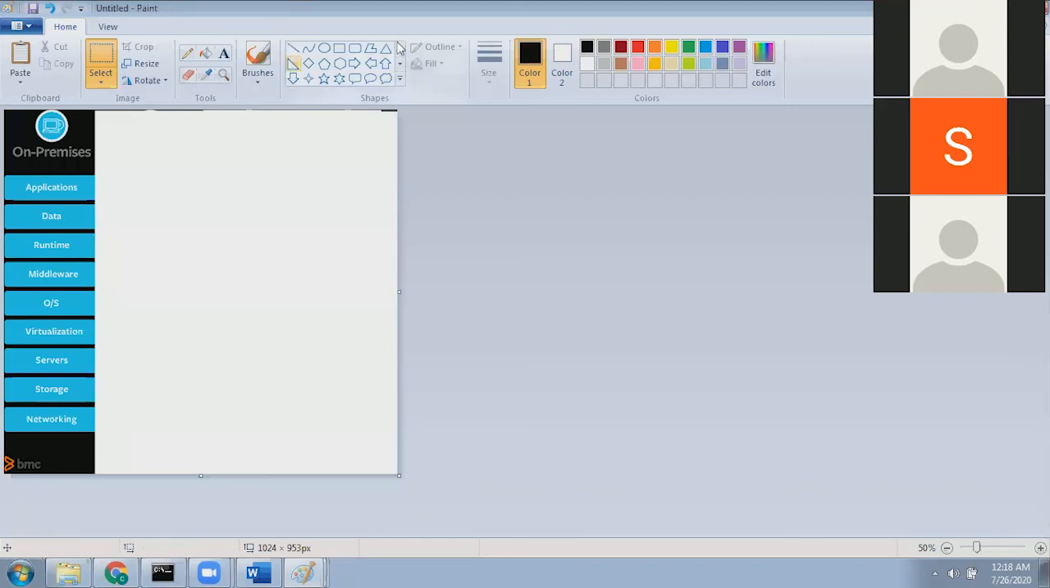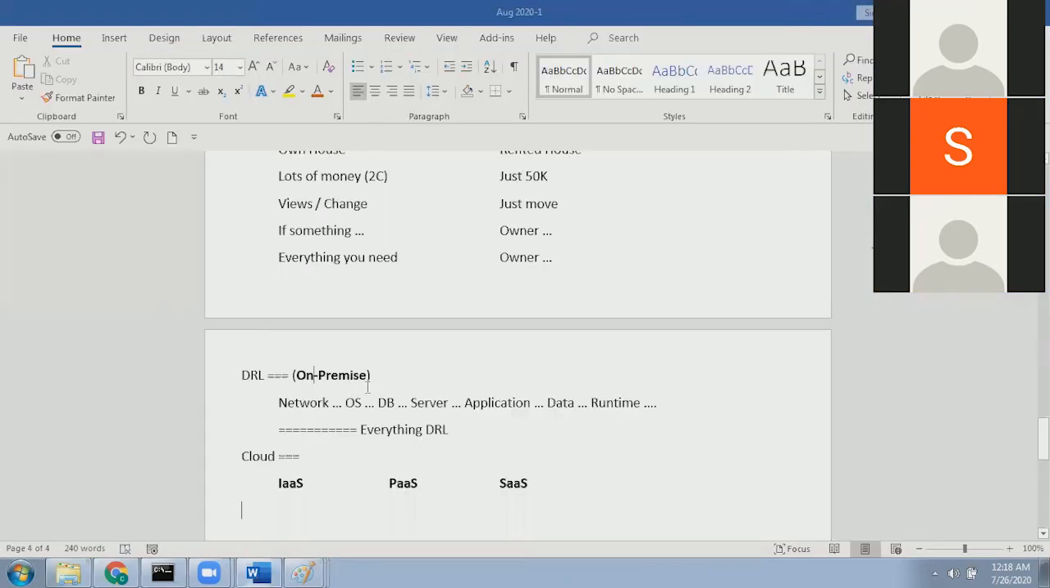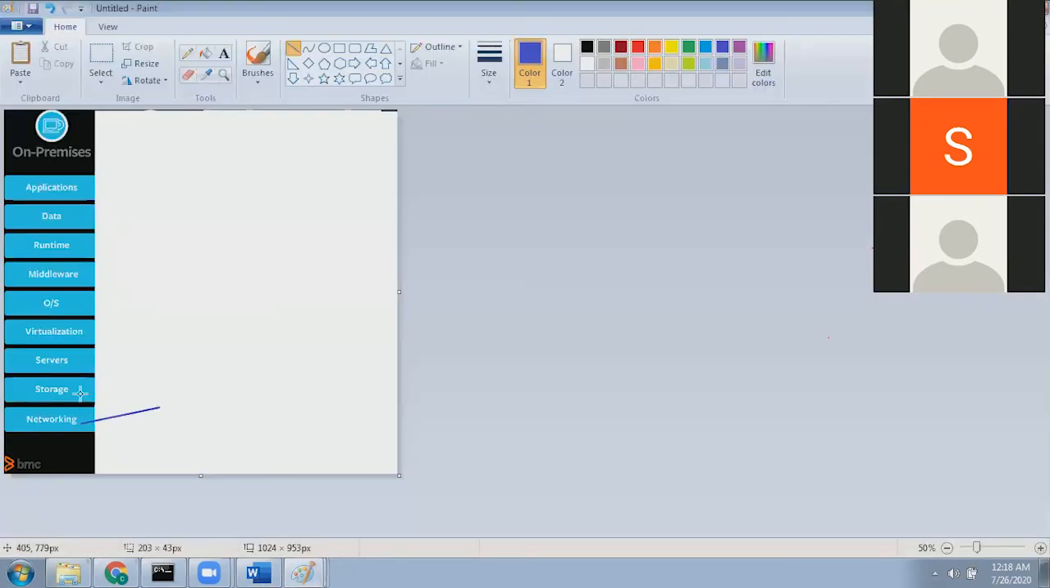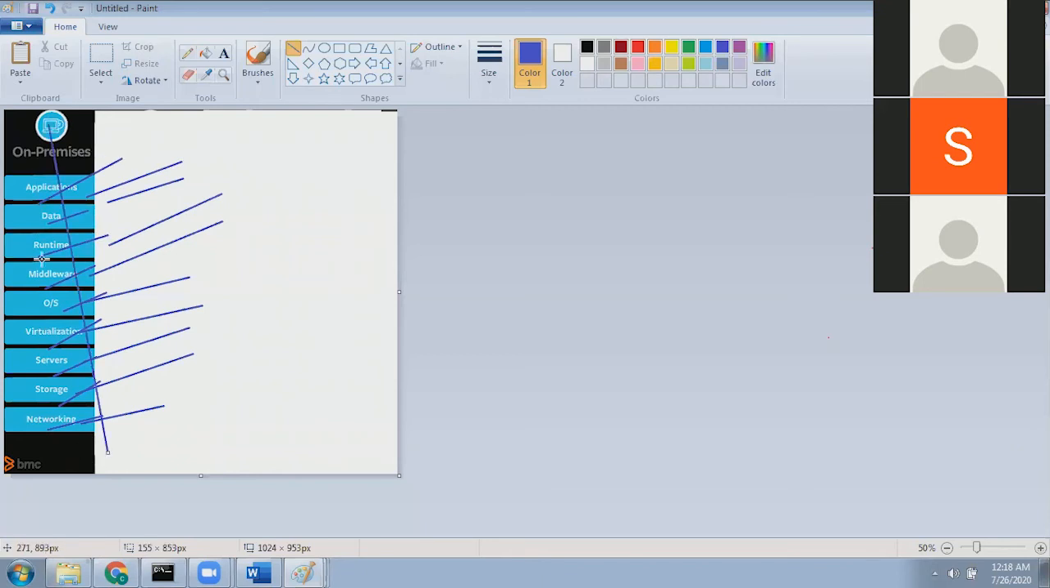Now you are developing the project for Dr. Reddy's Lab company. When you are developing the project for Dr. Reddy's Lab company with the on-premise, then there should be some networking, some storage, some servers, some virtualization, some operating system, middlewares, runtime, data, application. These all will be there, and there should be network people, storage people, server people, DB people, operating system people, middleware people, runtime people, data people. So everything you are responsible for. If it is on-premise, everything you are responsible for.